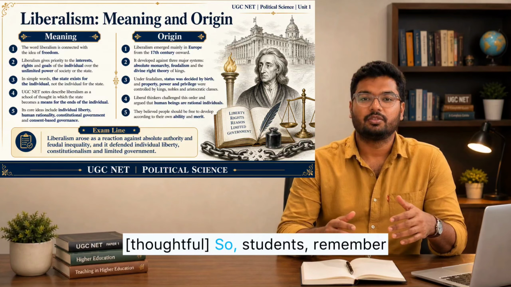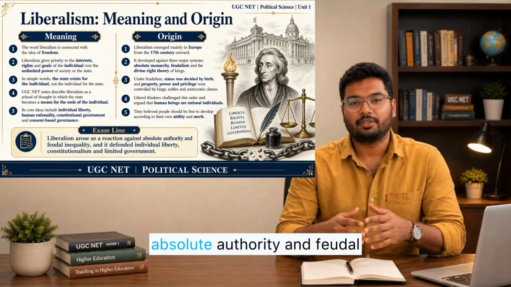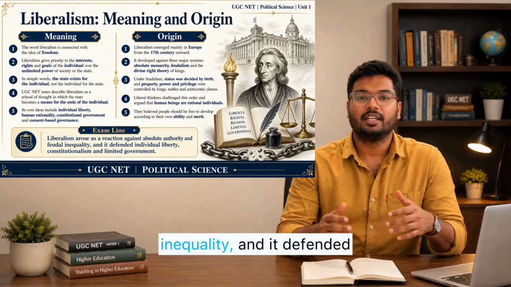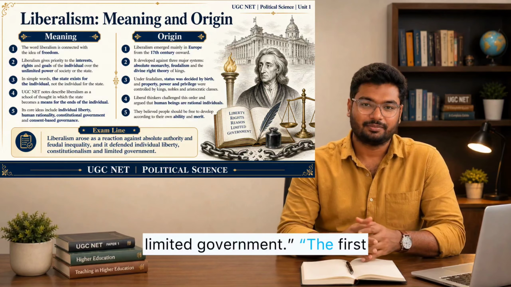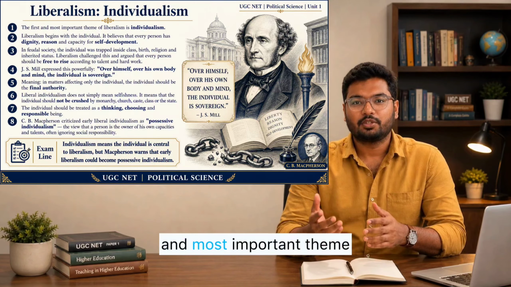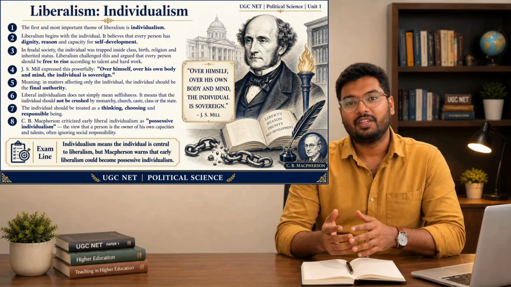So, students, remember this line. Liberalism arose as a reaction against absolute authority and feudal inequality, and it defended individual liberty, constitutionalism, and limited government. The first and most important theme of liberalism is individualism. Liberalism begins with the individual.